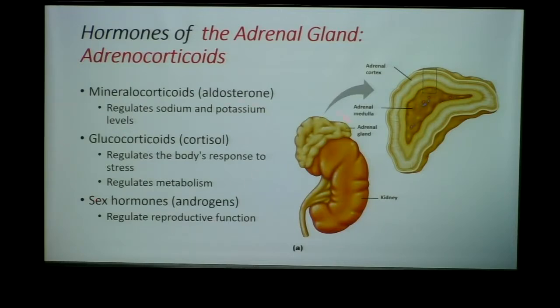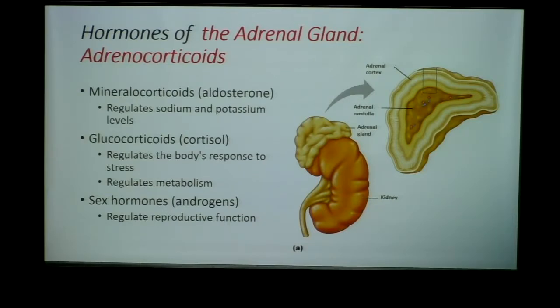Glucocorticoids, which are cortisol, regulate the body's response to stress, and this is commonly called the stress hormone. It's going to regulate our metabolism, but it's going to help us deal with stressful physiologic situations. Okay, and I'll talk about those. And lastly, sex hormones or androgens. These are important in the reproductive function. Okay, we'll talk about those in the reproductive system. So here, you don't need to know too much about the details of the hormones, but just know what the 3 hormones are, where they're released in the